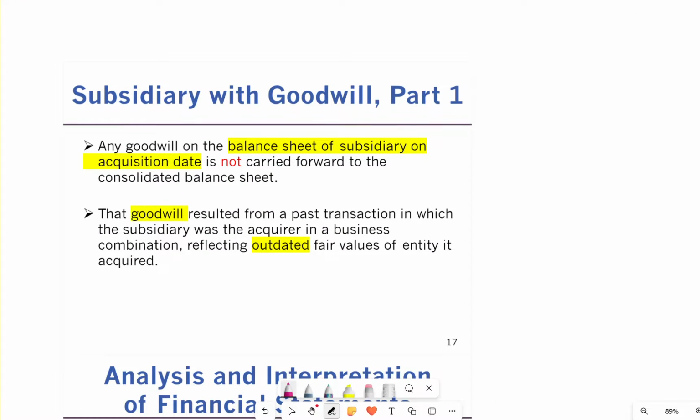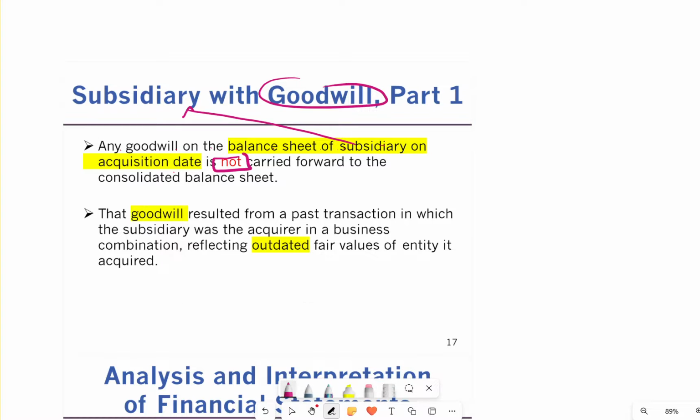Going further with the subsidiary's goodwill, any goodwill on the balance sheet of a subsidiary at the acquisition is not carried forward to the consolidation. So if there was a goodwill when you were purchasing the subsidiary, you ignore that goodwill because that's not the goodwill you can take. You only calculate the goodwill yourself. You look at the assets, you look at the liabilities, that's your net identifiable assets, and then the price. If there is a goodwill in the assets, you ignore that. That is not going to be part of the consolidation.